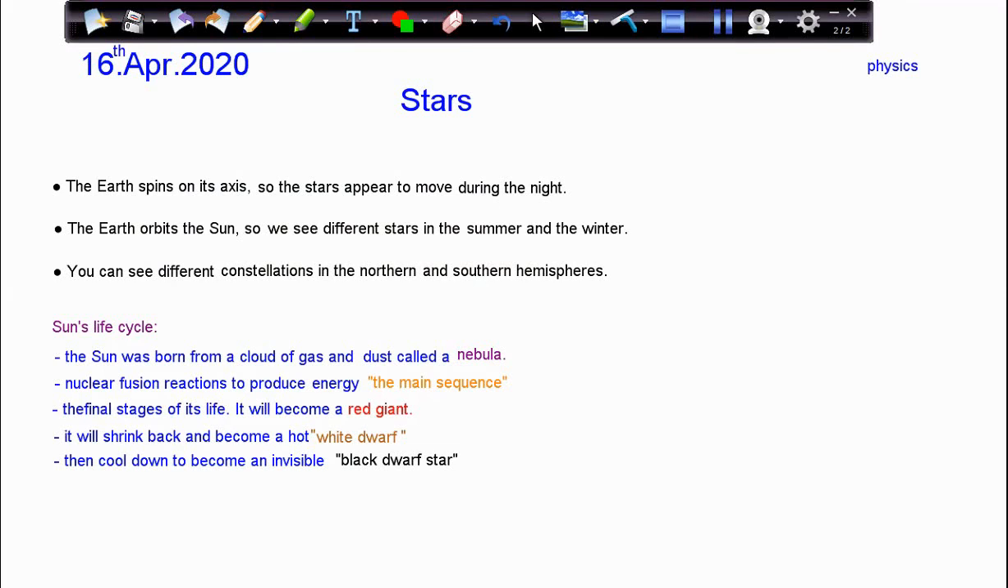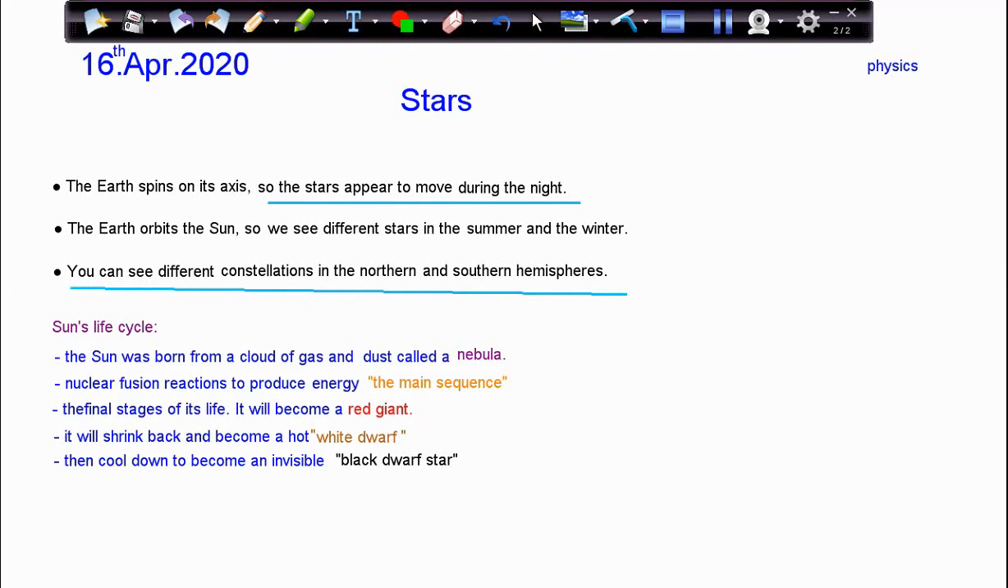Stars. The Earth spins on its axis, so the stars appear to move during the night. The Earth orbits the Sun, so we see different stars in the summer and winter. As I told you before, this can be a good question: why can we see different stars in the summer and the winter? Because the Earth orbits the Sun. And what about seeing the stars moving? Because the Earth spins on its axis. You can see different constellations in the northern and southern hemispheres.